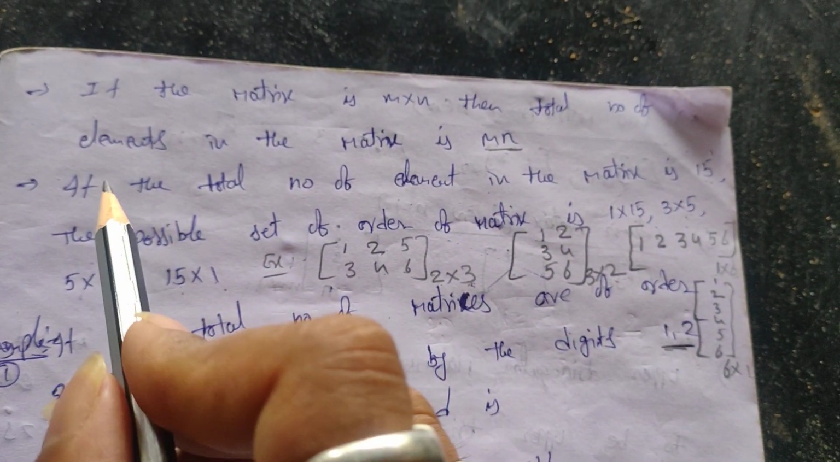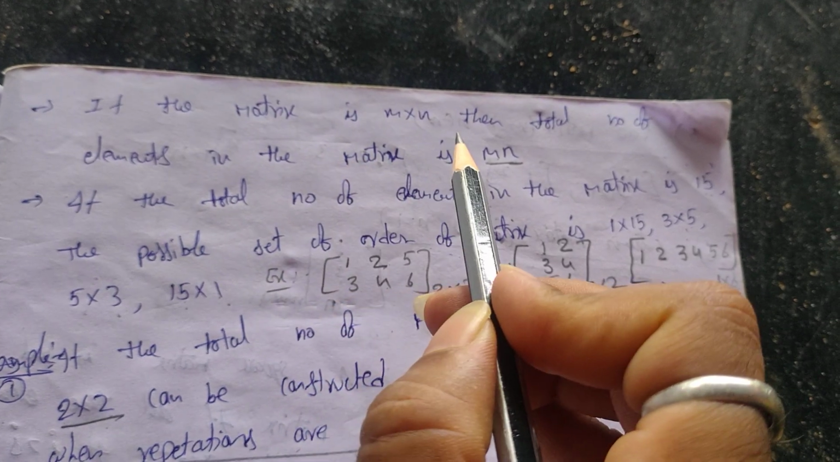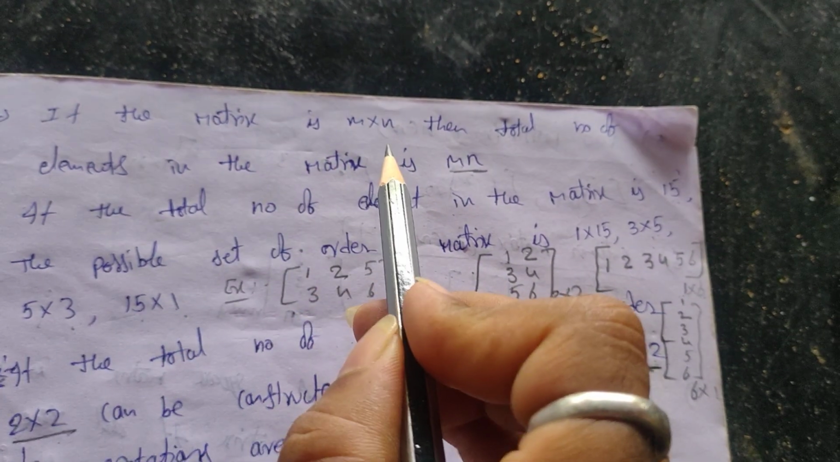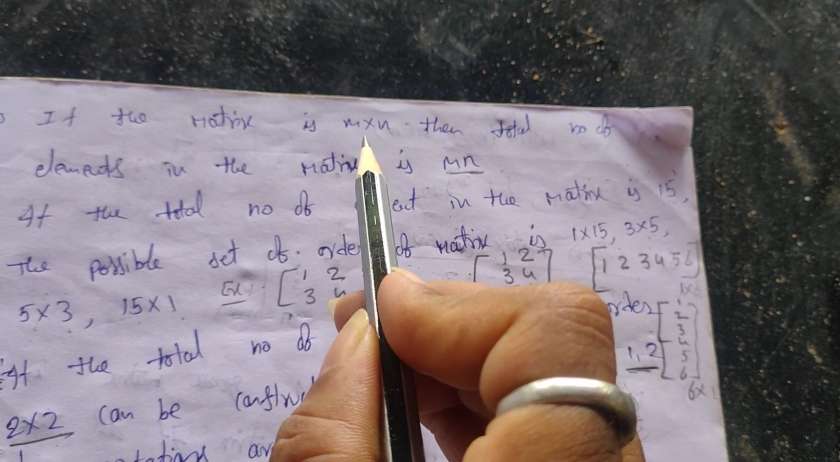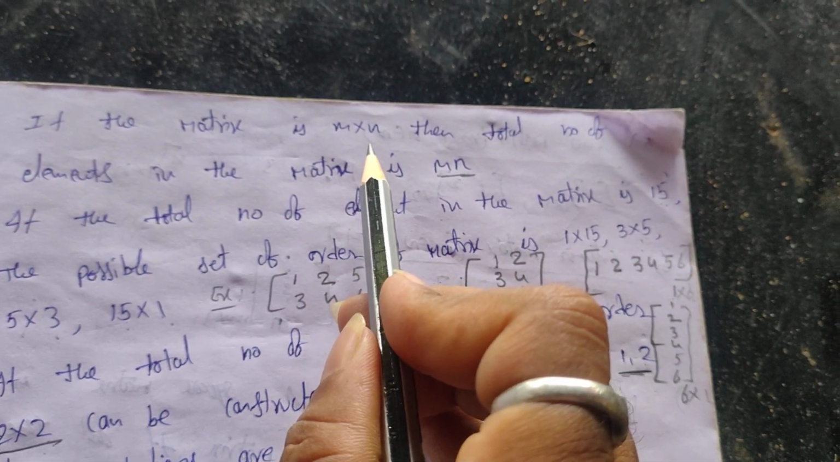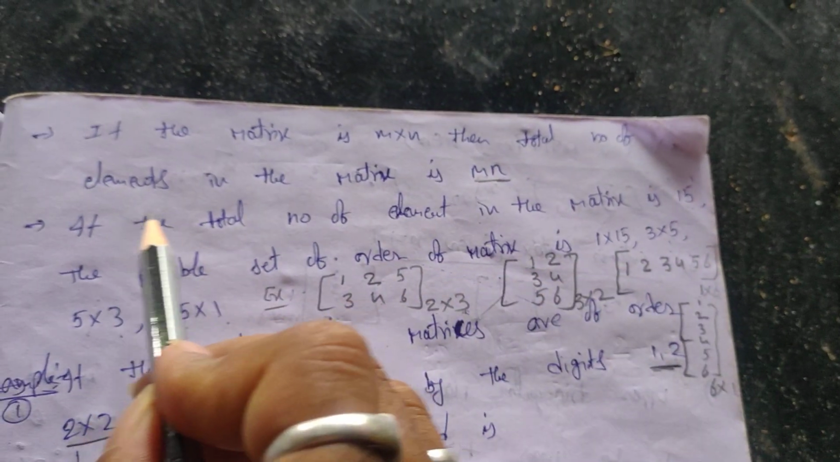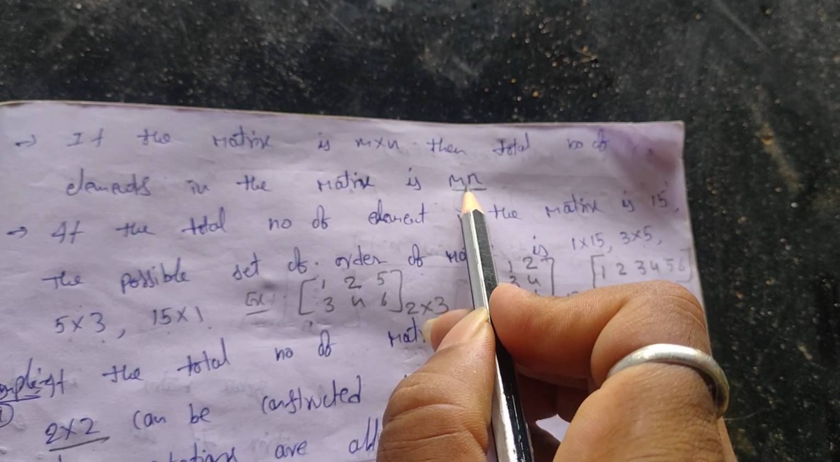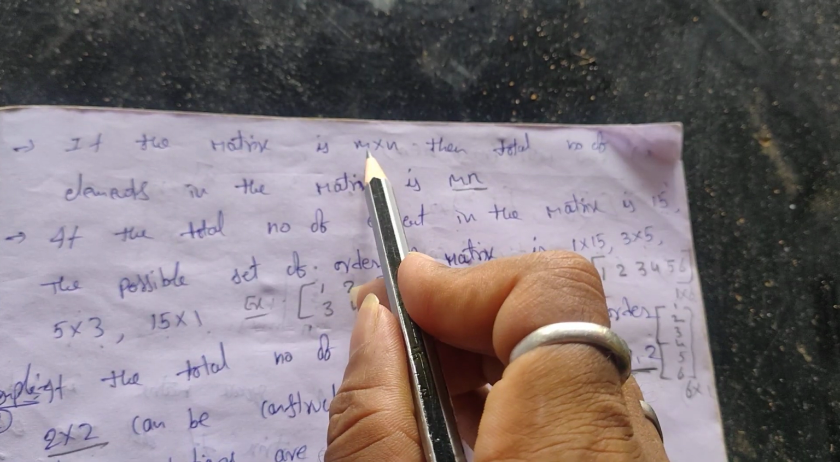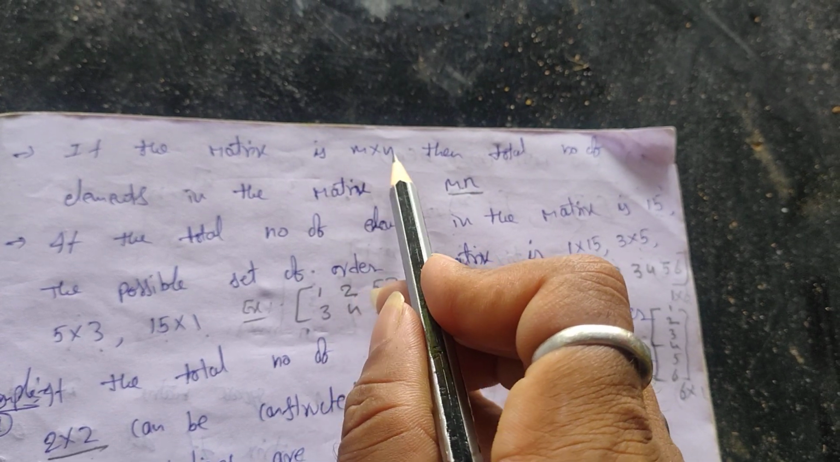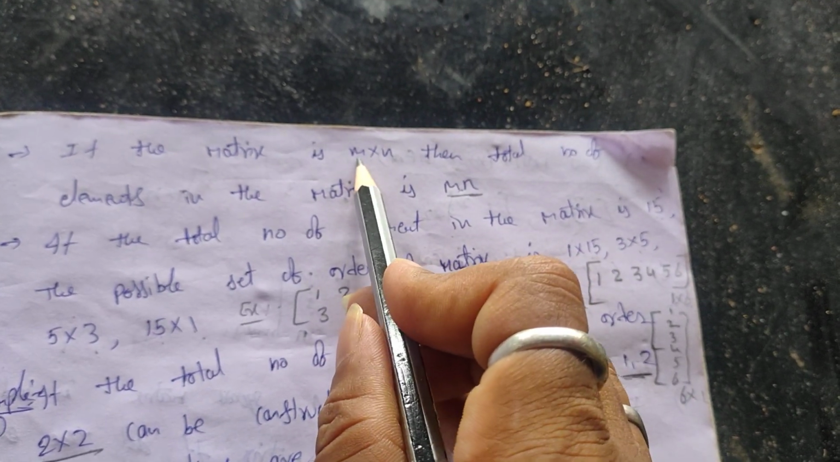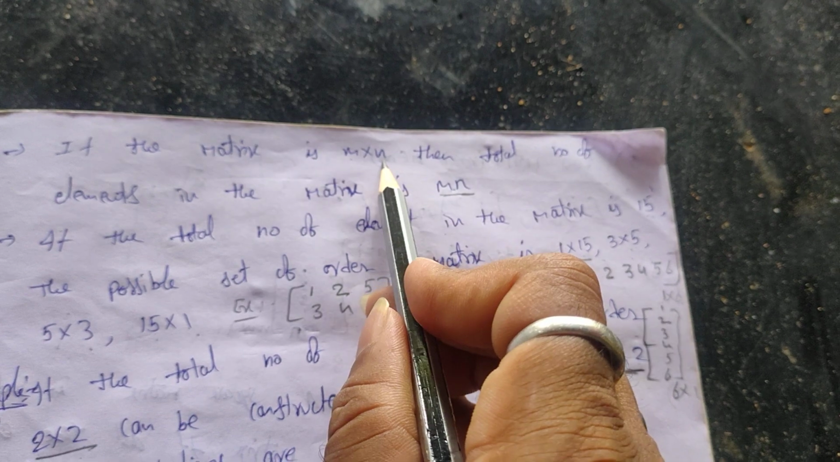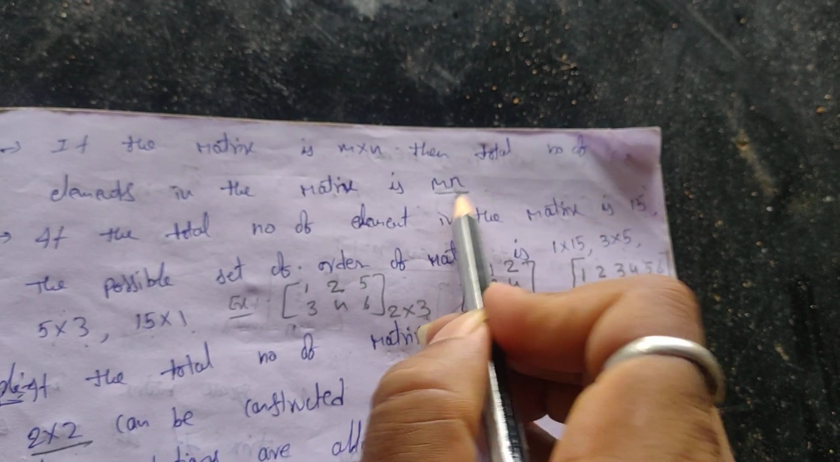Okay. So just remember, I conclude this concept. If the matrix is m by n, that means the order is m by n, the number of rows is equal to m, the number of columns is equal to n, then the total number of elements in the matrix is m into n. That means number of rows m, number of columns n, that is m into n. If the number of rows is 2 and the number of columns is 3, a 2 by 3 matrix, then it gives 2 into 3, that is equal to 6.